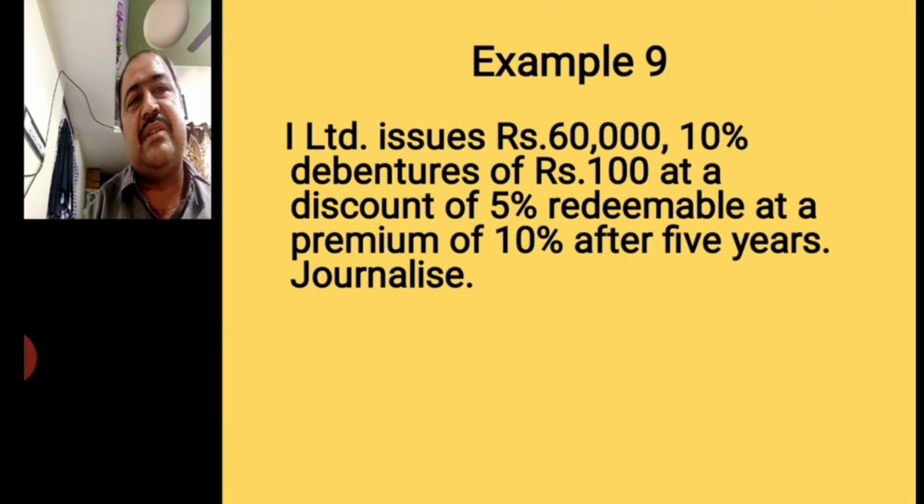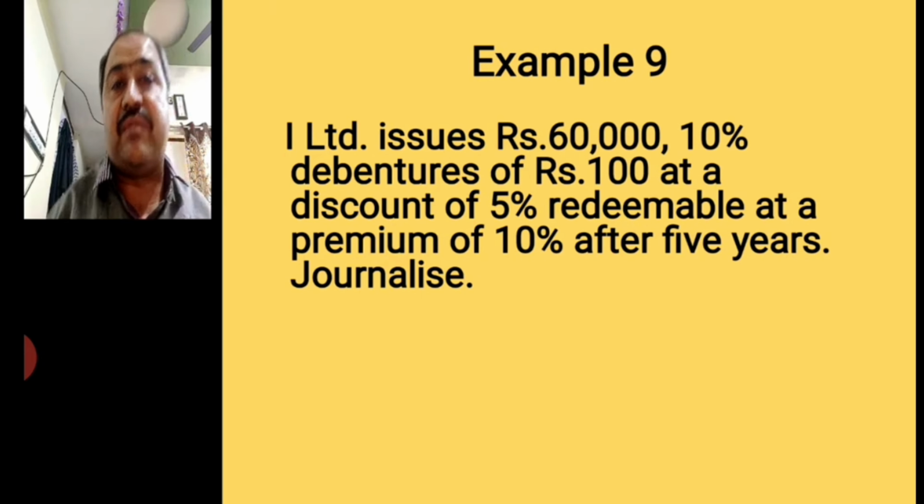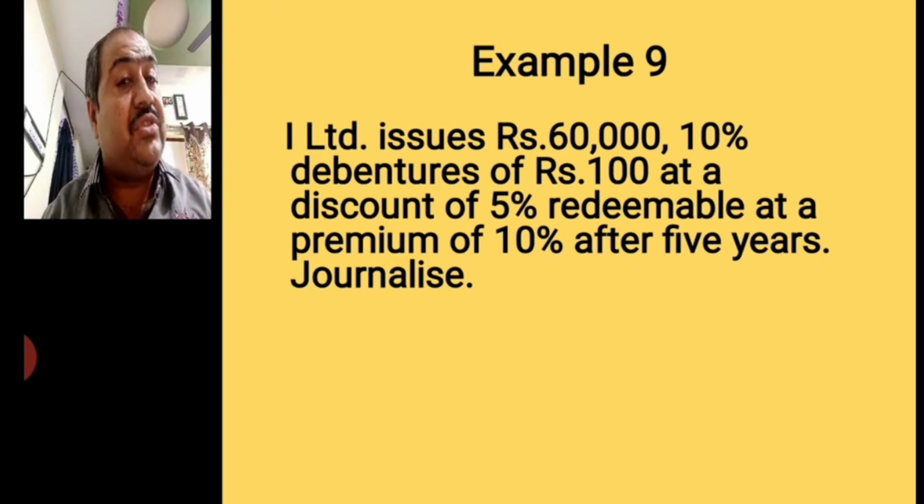Here again the same kind of example. 60,000 rupees, 10% debenture of rupees 100 each, redeemable at 10% premium, but issued at a discount. So you know that there are three types of issue: at par, at premium, at discount. So at par, at premium, at discount, these 3 kinds of examples are there. So here debentures are issued at discount and redeemable at premium. This is the most popular kind of debenture among debenture holders, and this kind of question is frequently asked in your examination: how to write the journal entries at the time of issue of debenture. Here we only focus on issue of debentures.